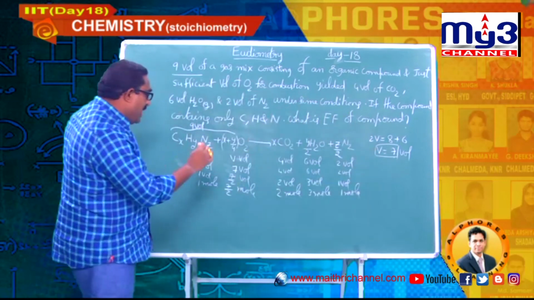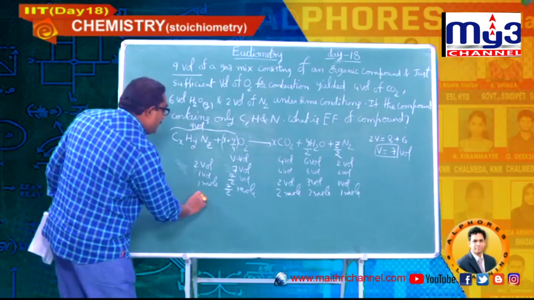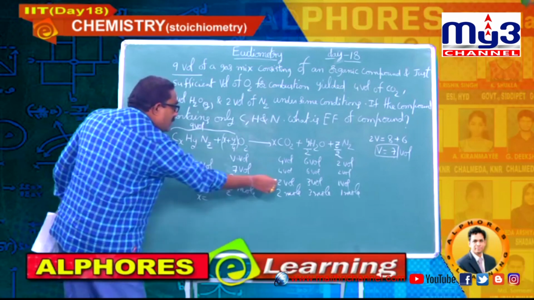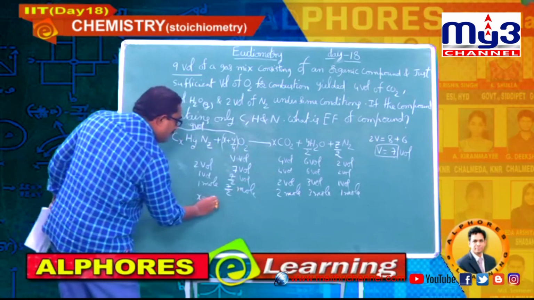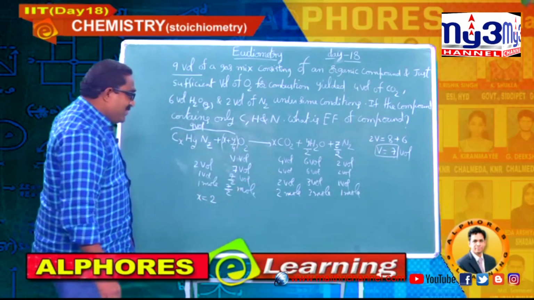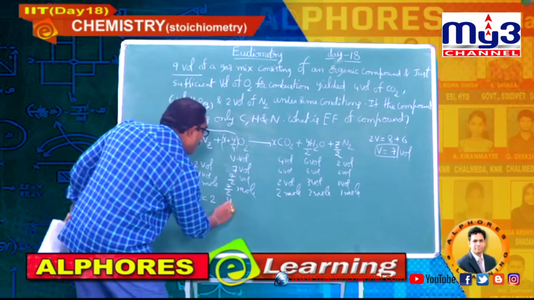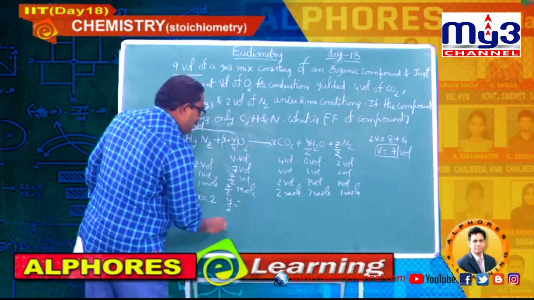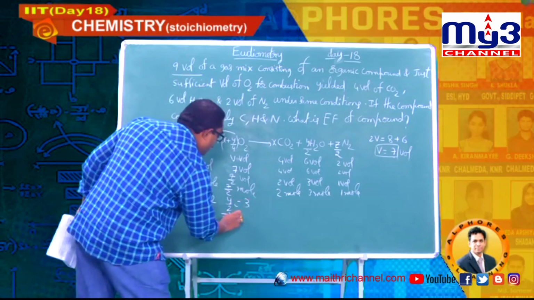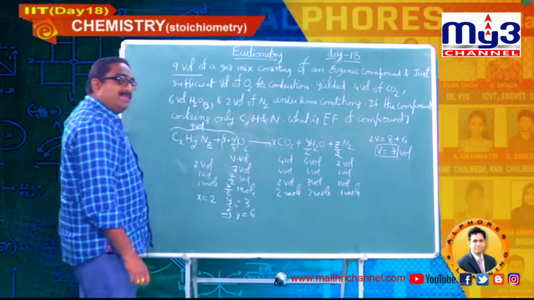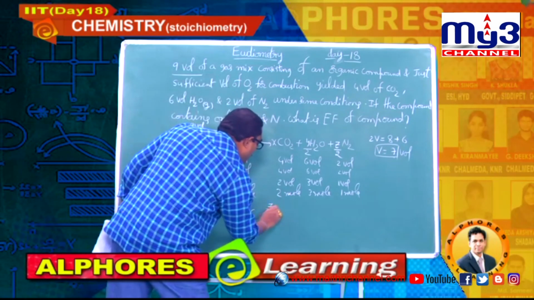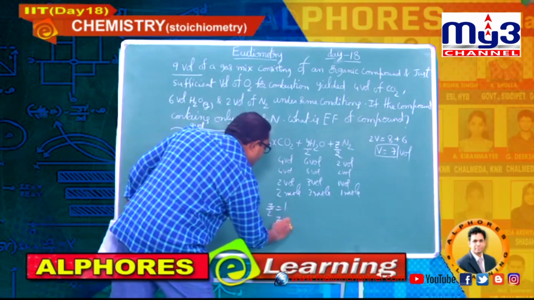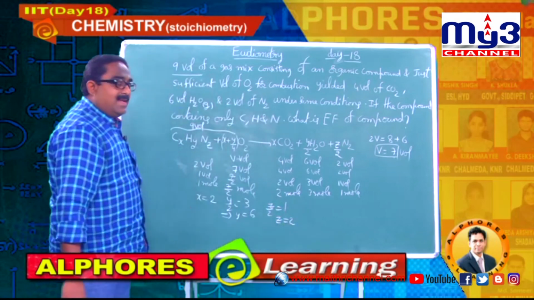So from this we can write x equal to 2, because 1 mole gives x moles, and here 1 mole gives 2 moles. So x is 2. y by 2 is equal to 3, implies y is equal to 6. z by 2 is equal to 1, implies z equal to 2.